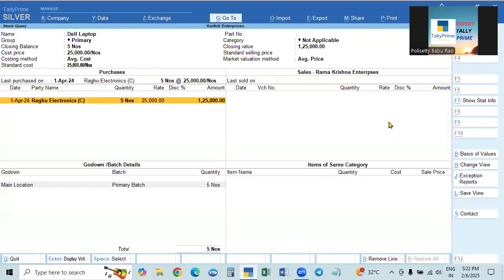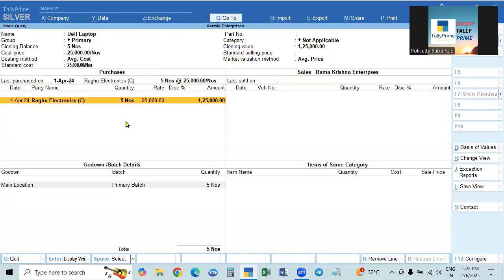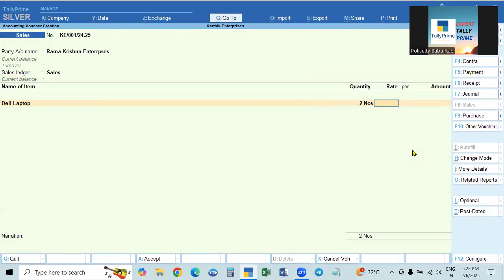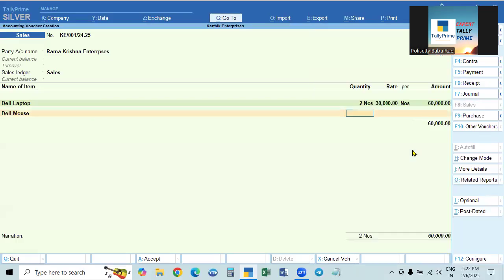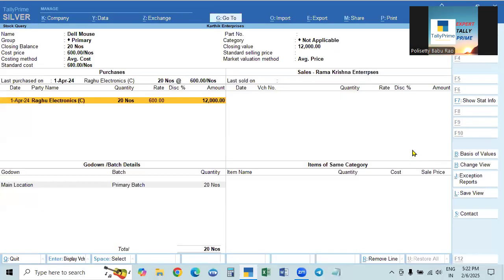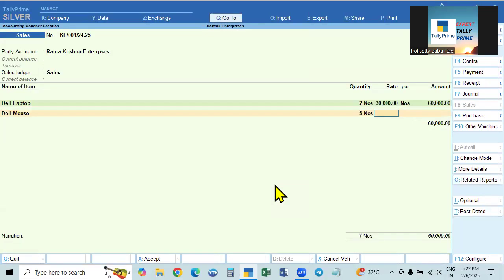Go to Alt S, stock query, and we will see the purchase price here. The purchase price is 25,000. Escape. Come here, we are selling for 30,000. We are selling the Dell laptop for 30,000. Then we are selling Dell mouse, 5 numbers. What is the purchase price? Alt S. It is 600, and we are selling for 650, 750. And the party is in the same state.